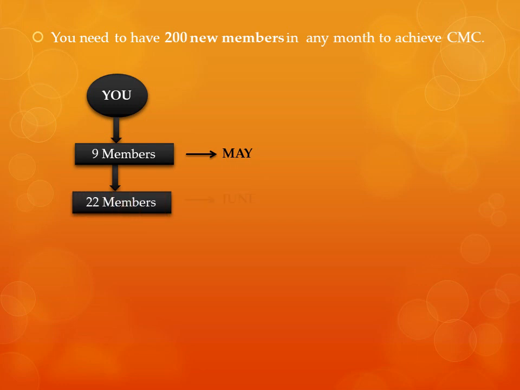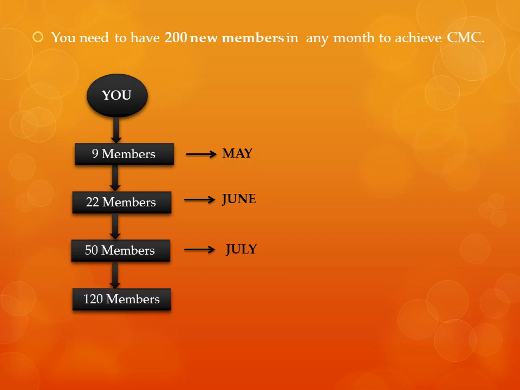Maybe they multiplied to 22 members in the month of June. The same thing happened. Some people did 2, some multiplied to 3 in the month of July. Consider on an average 50 people. Consider these 50 members multiplied to 120 members on an average in the month of August. Did you qualify for CMC? Not yet, because there are no 200 new members in your network till now.